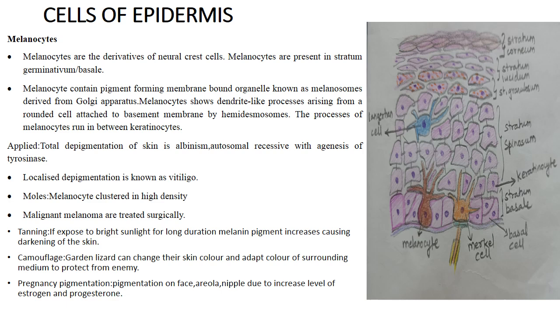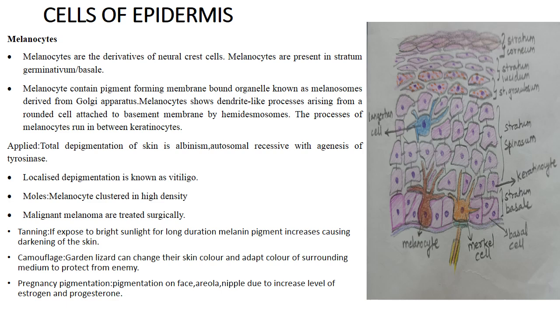The second type of cell present in the epidermis is the melanocyte. Melanocytes are derived from neural crest cells, and they are present in stratum basale. You can see in the diagram that the brown cell is a melanocyte and it is present in stratum basale. The melanocyte mainly contains a pigment that forms a membrane-bound organelle known as melanosome, and it is derived from the Golgi apparatus.